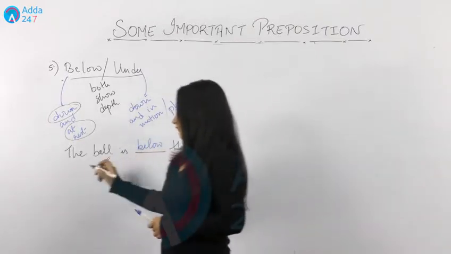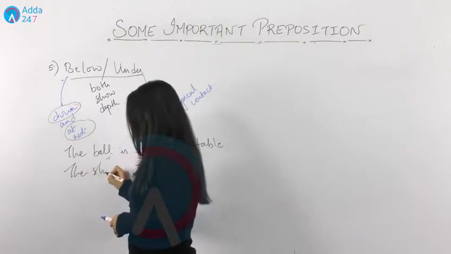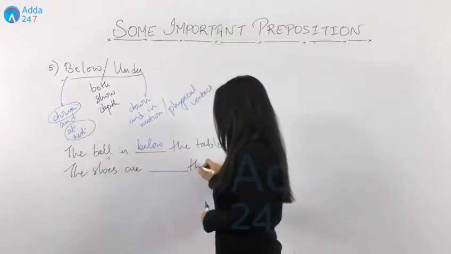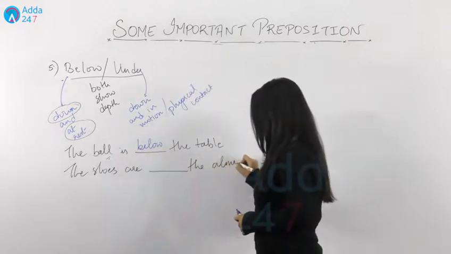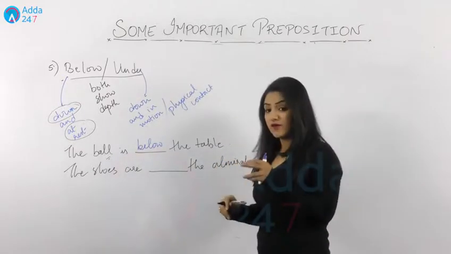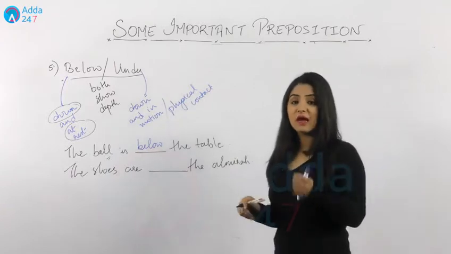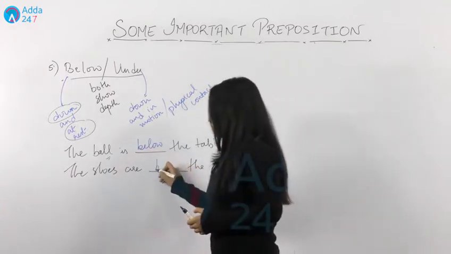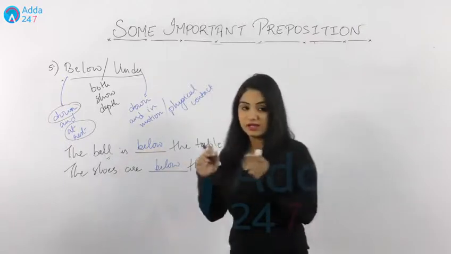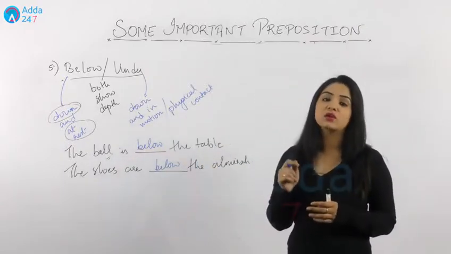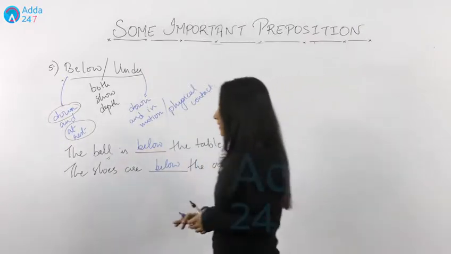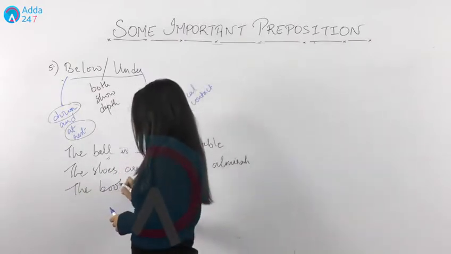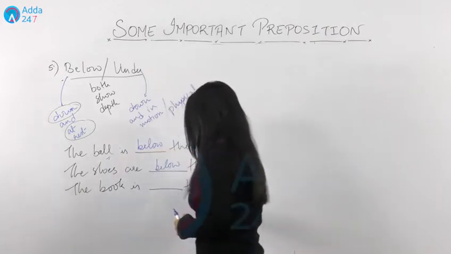Fine. If I write the shoes are dash the almirah. So if the shoes do not have physical contact with the almirah, then we use below it. But if it has a physical contact, then you can write under it, right? If I say the book is dash the pillow.